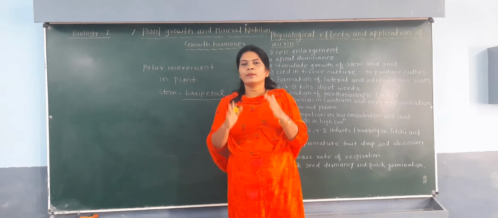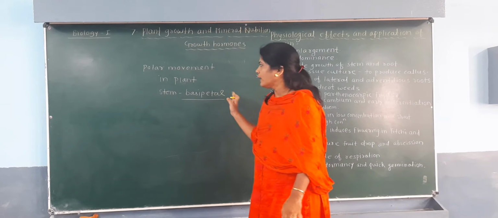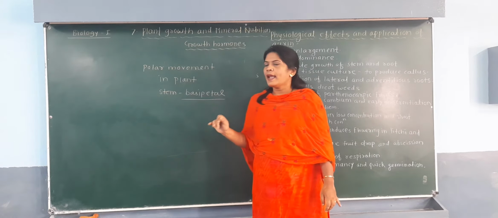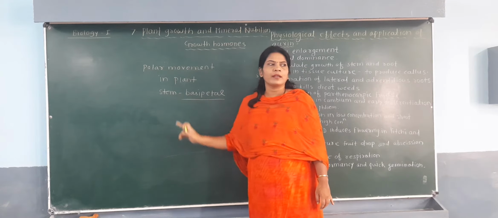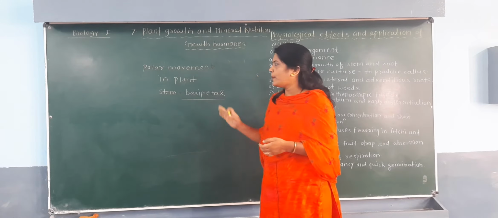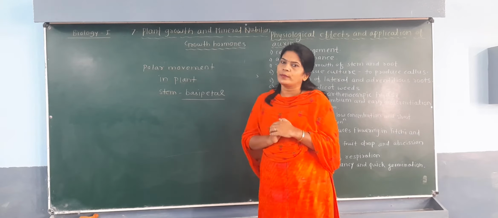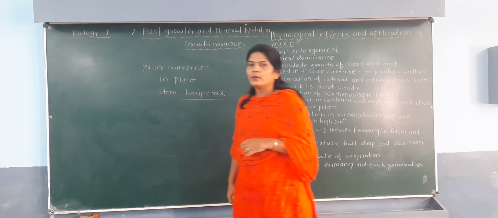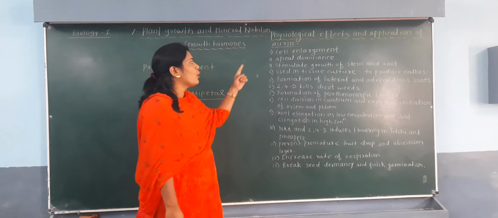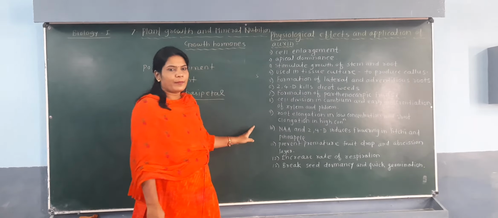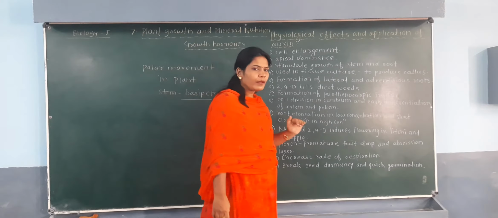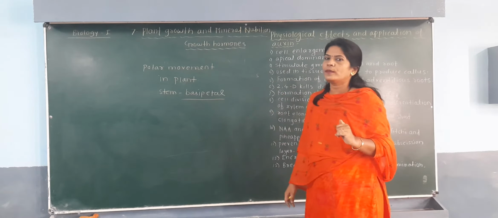Polar movement means the movement of the auxin from cell to cell, and in the stem in particular the movement of auxin is basipetal, that means it moves from the apex to the base of the stem. Okay, now we will discuss the role of auxin in the plant body. So here we will discuss the functions of this auxin.